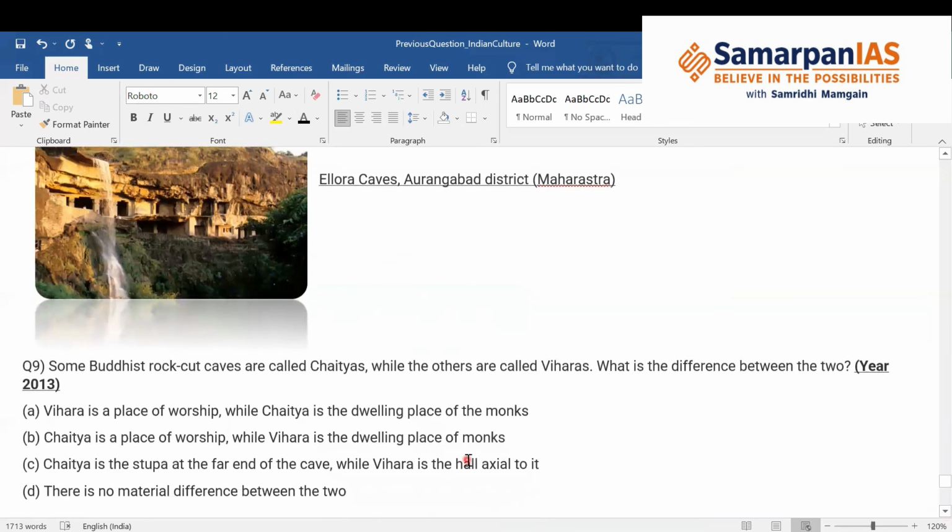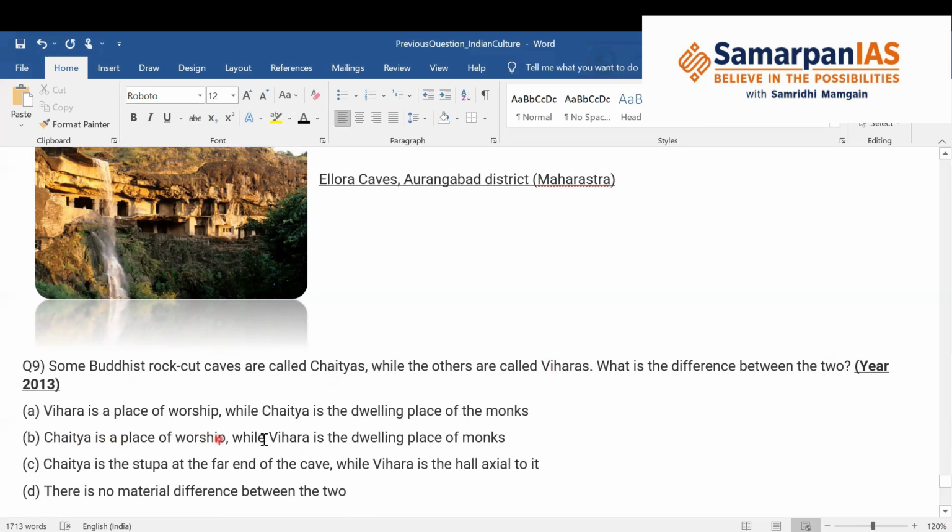Now coming to the last question. Some Buddhist rock-cut caves are called chaityas, while others are called viharas. What is the difference between the two? This is again a very simple question asked in the year 2013. If you know it, chaityas are basically the place of worship and viharas are the place of residence of Buddhist monks. So option B is correct.